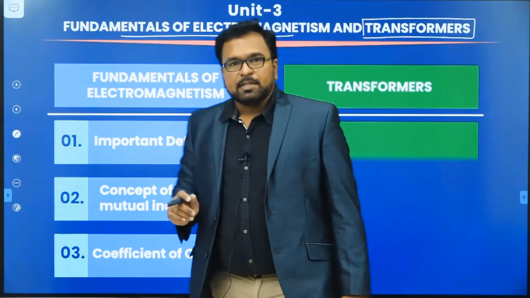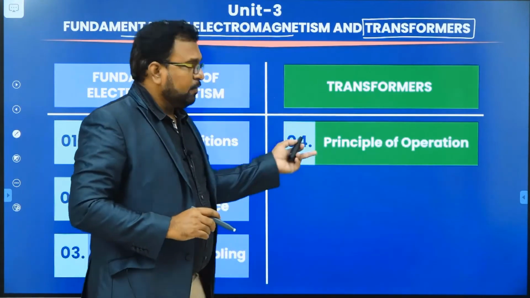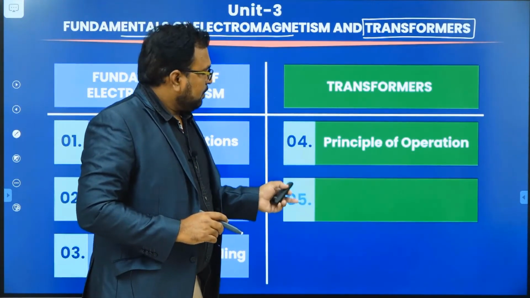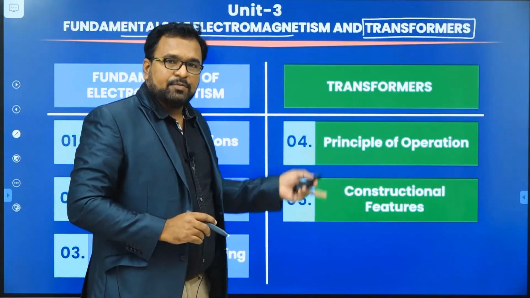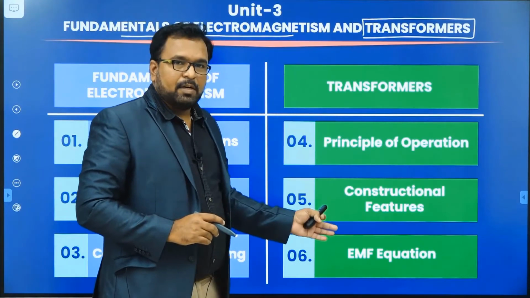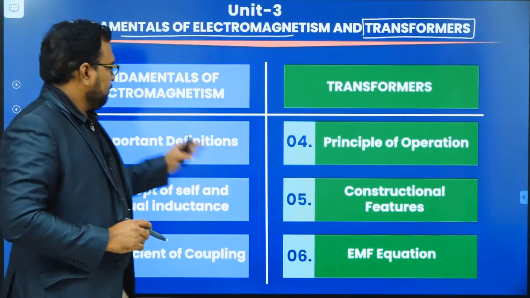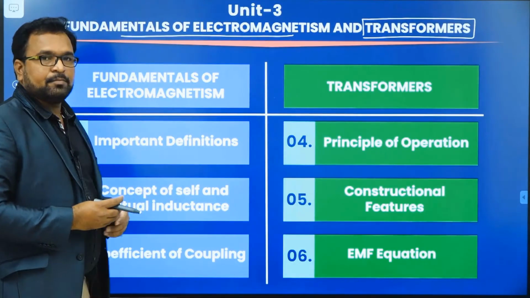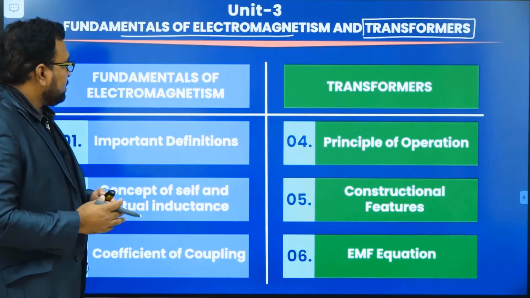Coming to the transformers, we will study the principle of operation of a transformer. Next, we are going to study the construction details of a transformer. And finally, we will derive the EMF equation of a transformer and its transformation ratio. These are the contents that we are going to cover in Unit 3. Okay, let's move on to the first concept.